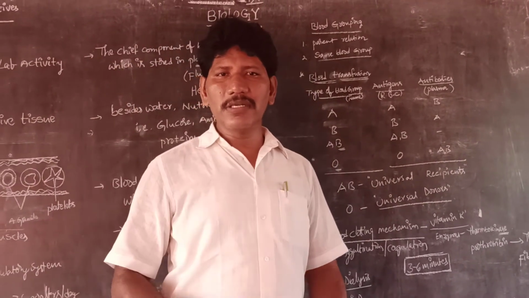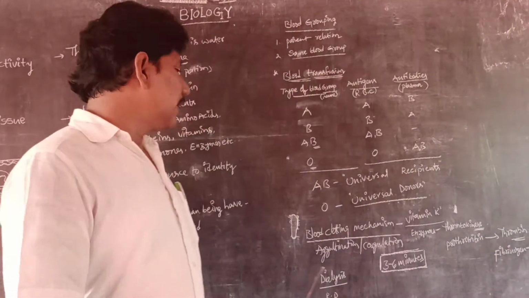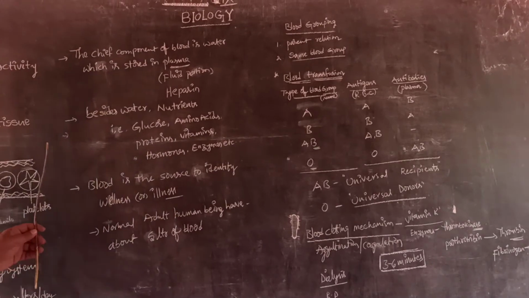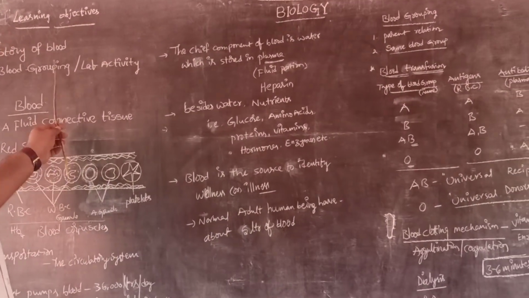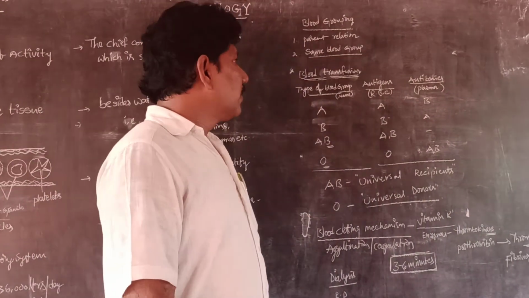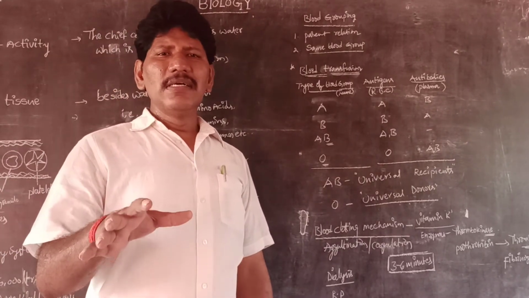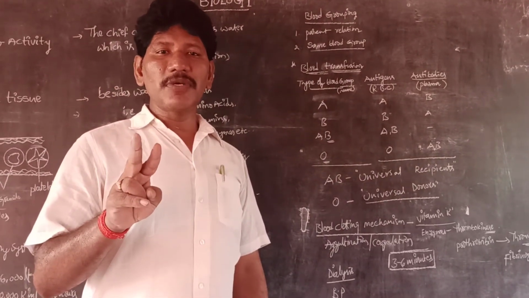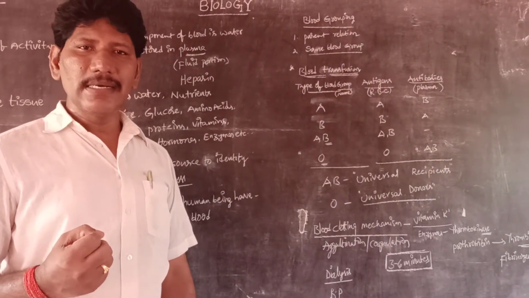But according to the 9th class content, we have to discuss the amazing aspects of blood, the story of blood, and come to blood grouping. Usually in nature we have two types of relations. One is our parent relations.